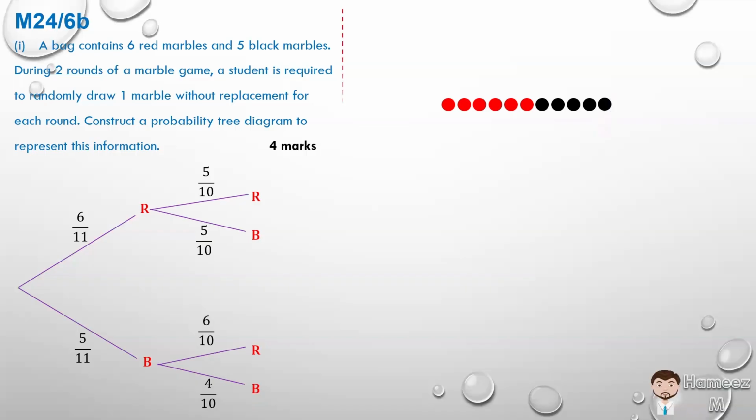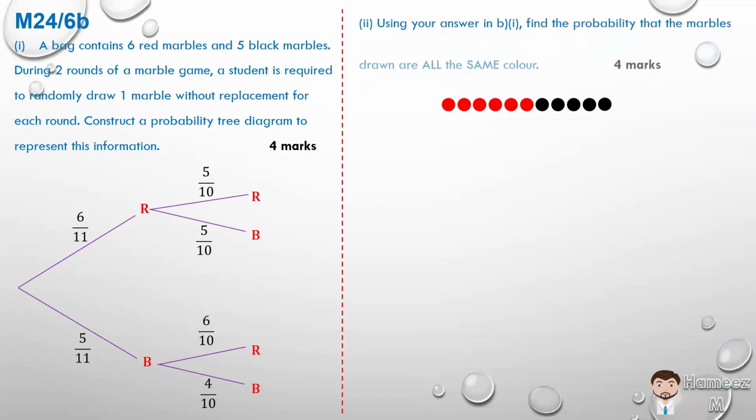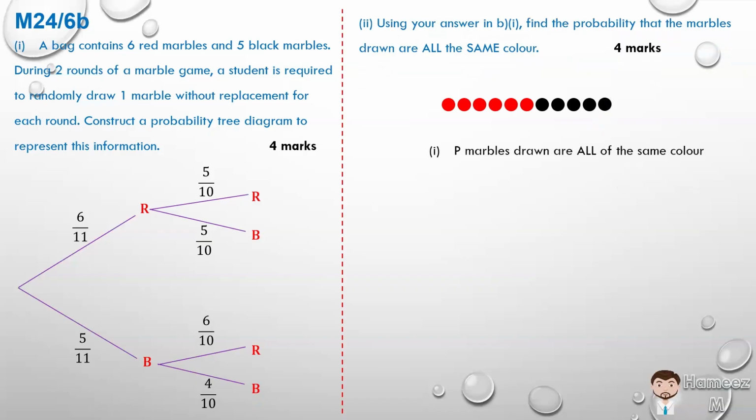Let's move on to part 2. Using your answer in B part 1, find the probability that the marbles drawn are all the same color. So the probability that marbles drawn are all of the same color would mean that if we pulled a red, with this arrow indicating, we'll have to pull another red. So that's the probability of pulling red and red. Or we can pull a black and another black, because we're pulling all of the same color. We're either pulling 2 reds or 2 blacks.